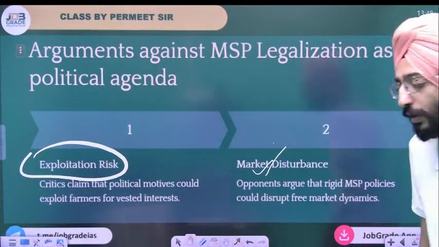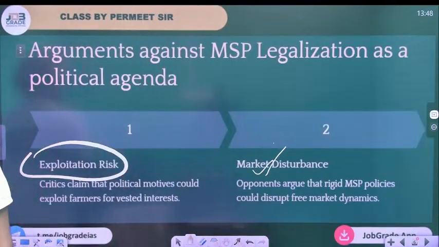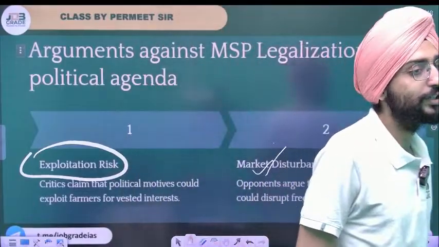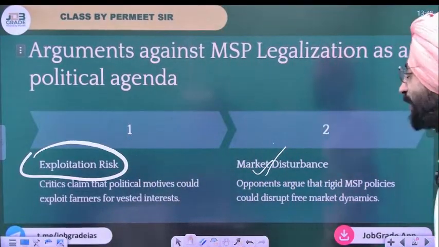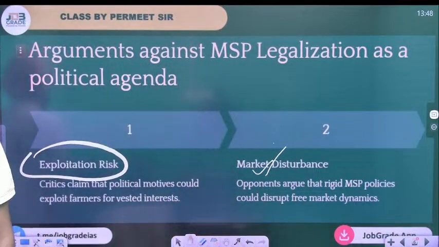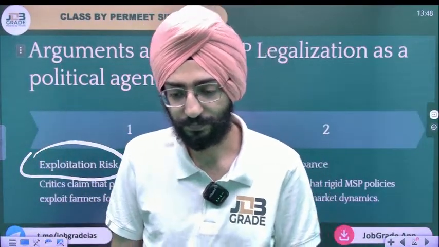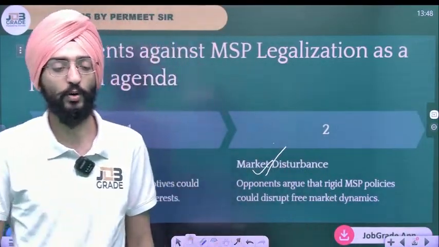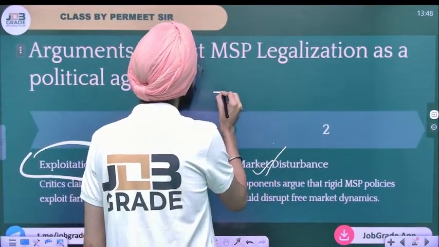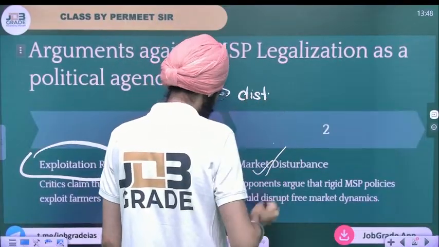Again, the infrastructure with the government is not that superior. The cover and plinth system has its own limitations, which again leads to a lot of food wastage. I hope you got these points. How legalizing MSP can disturb our market.